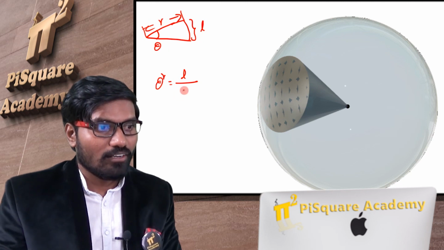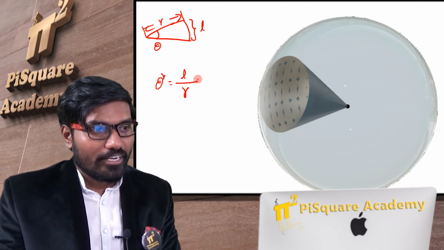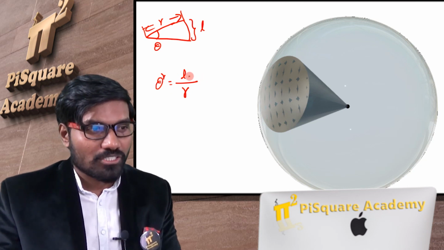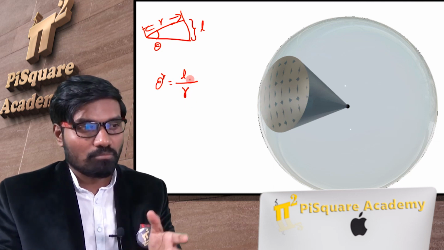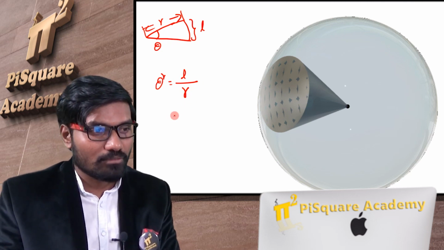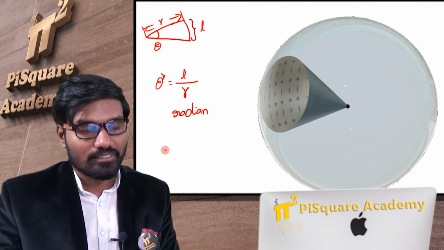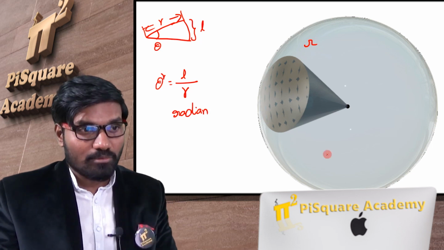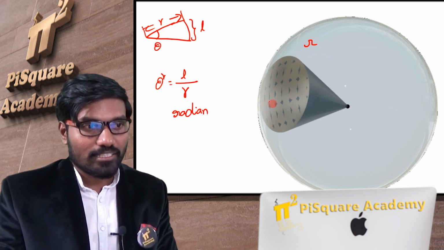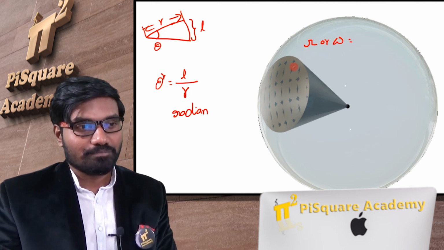Arc length by radius is theta, which is a plane angle, and it's actually dimensionless because this is in meters, and this is also in meters. Both have the same unit, so it is unitless, but we represent it in radian. Now, similarly, omega is the solid angle for 3-dimensional. This is for plane angle, this is for solid angle. Or maybe small omega, anything.